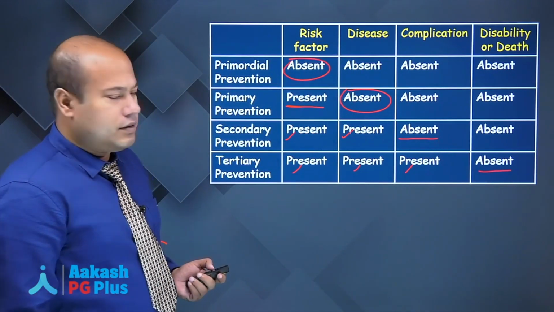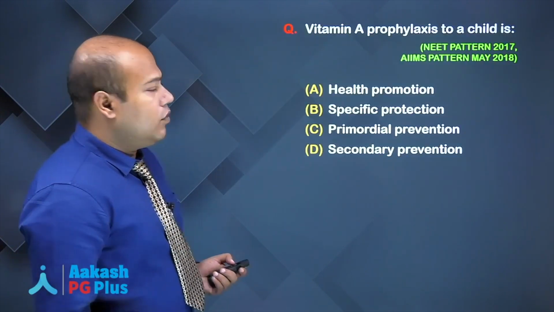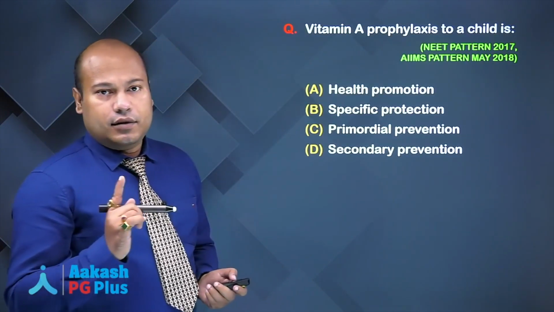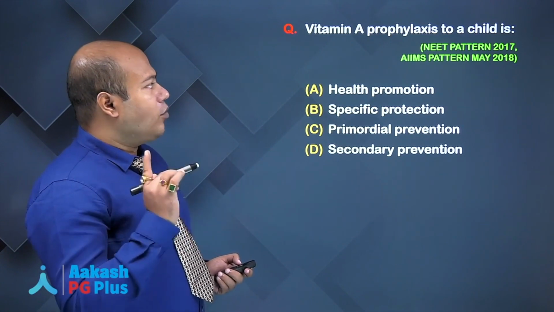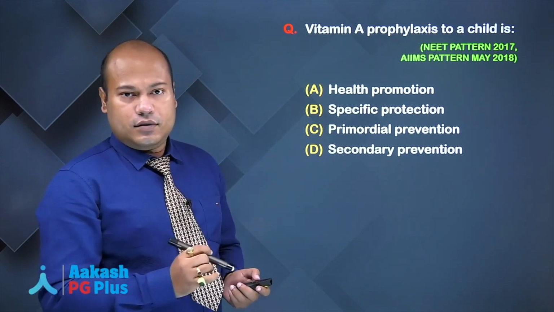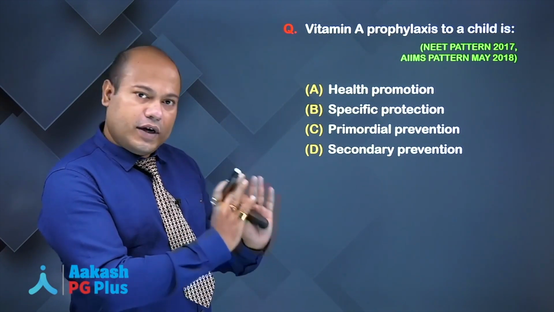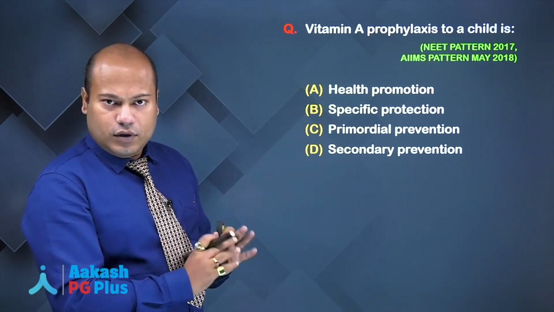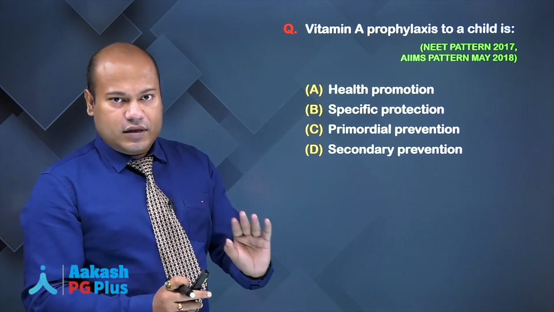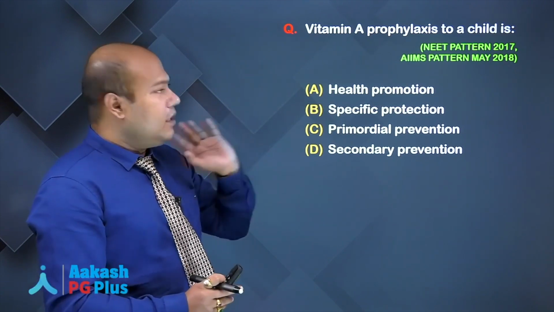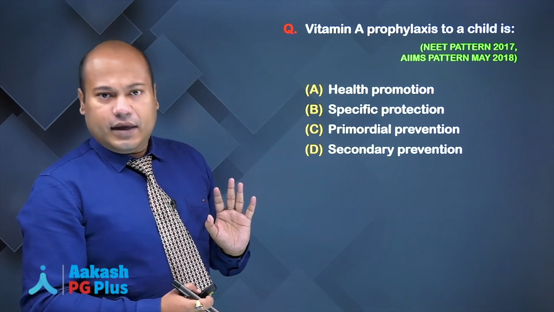Now coming back to the question, vitamin A prophylaxis to a child. So see, vitamin A prophylaxis to a child, when are you giving this? When the risk factor of night blindness is already there in the community, yes or no? When the risk factor of night blindness is already there in the community, then you are giving vitamin A.